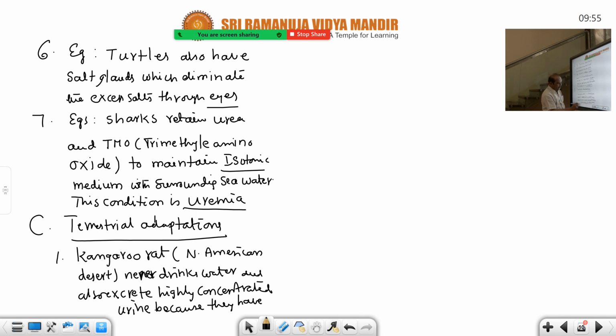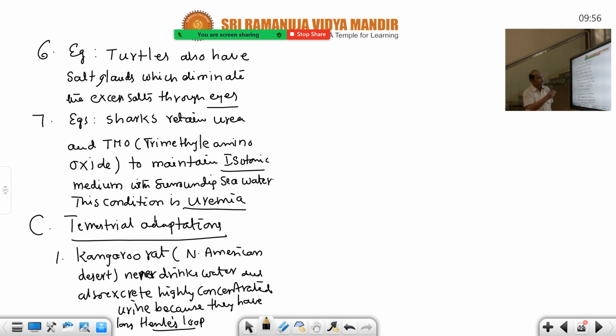They have the longest Henle's loop. The presence of Henle's loop is the characteristic feature of the nephron of mammals. The significance of Henle's loop is water absorption. By absorbing more water during urine formation, water elimination through urine is prevented.